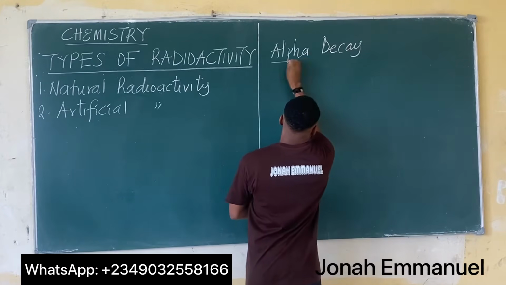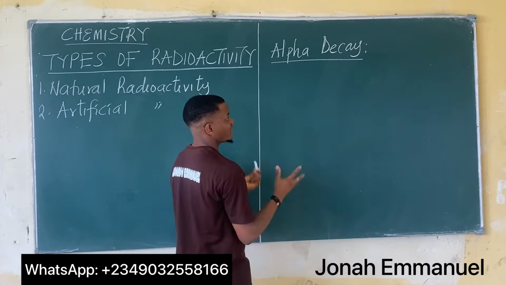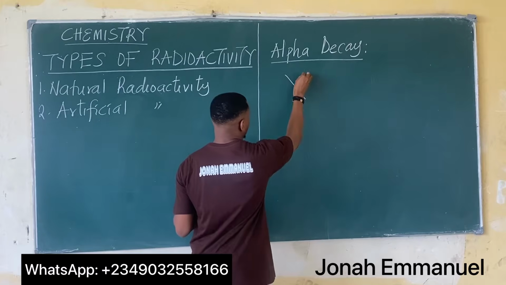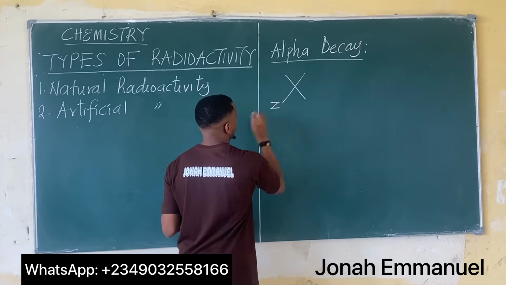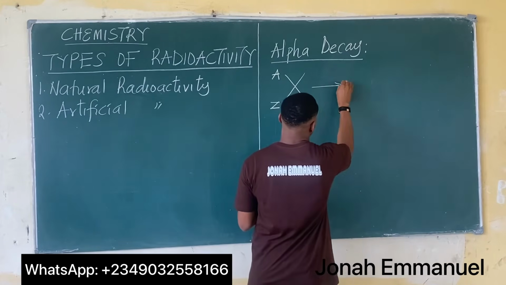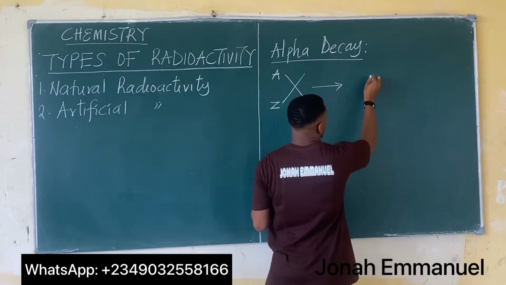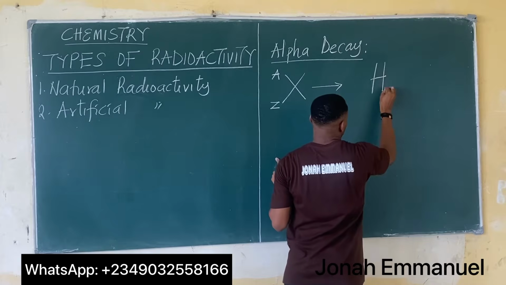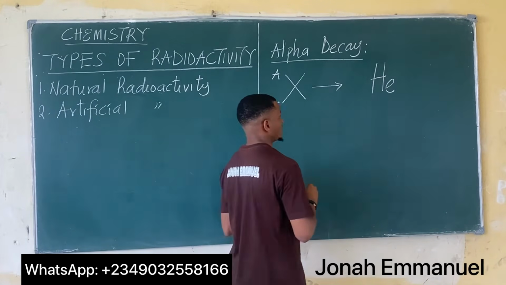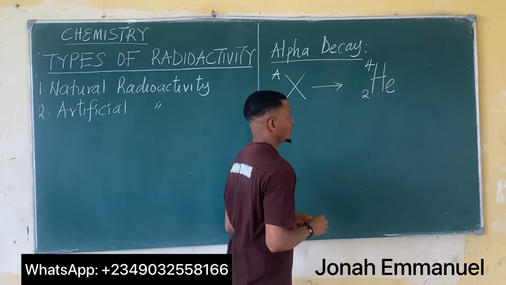Generally, the general equation for an alpha decay is given by, let's say I have an element X having atomic number Z and mass number A. If this element undergoes alpha decay, an alpha particle will be produced. And when we discussed alpha particles, we said they are helium nuclide, with mass number 4 and atomic number 2.